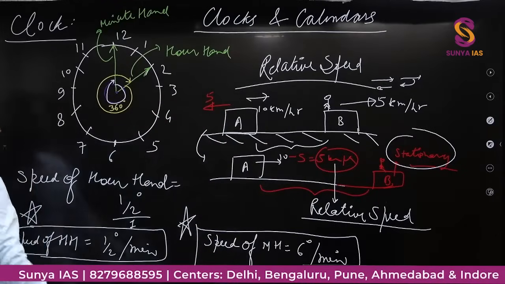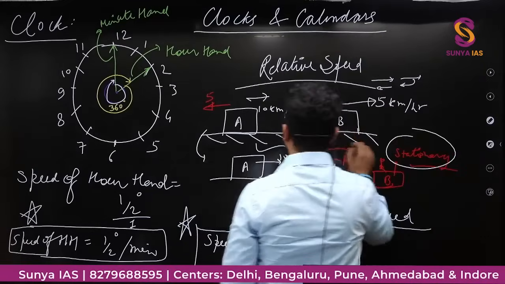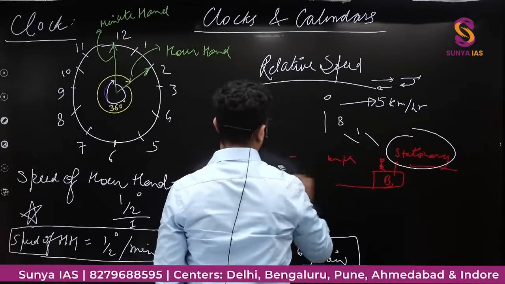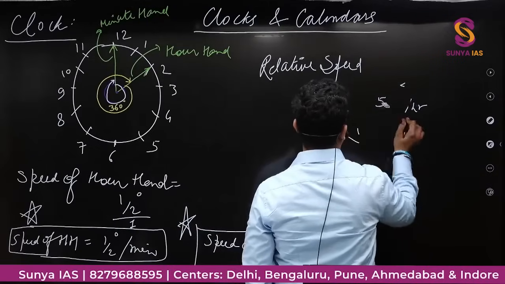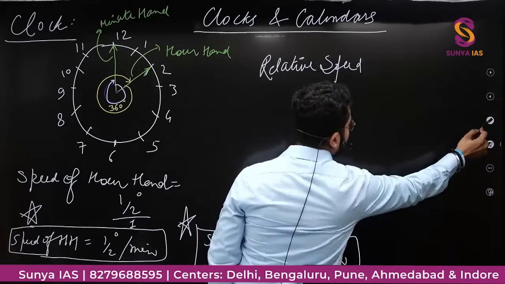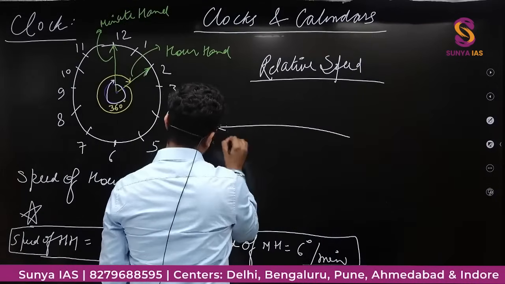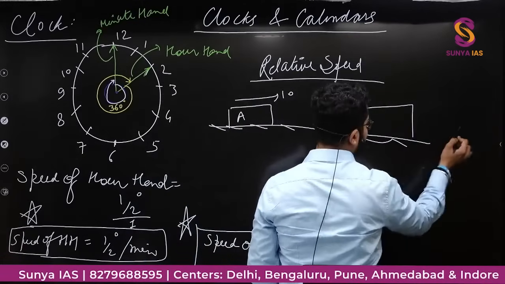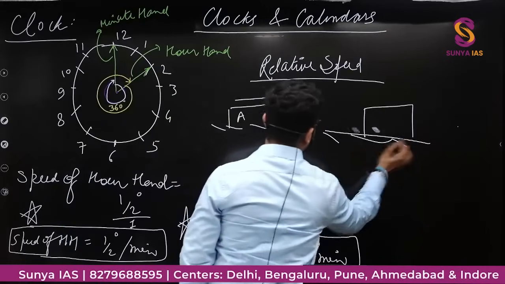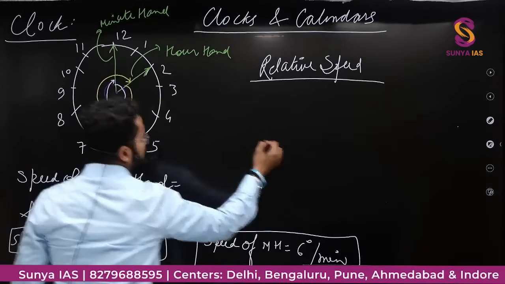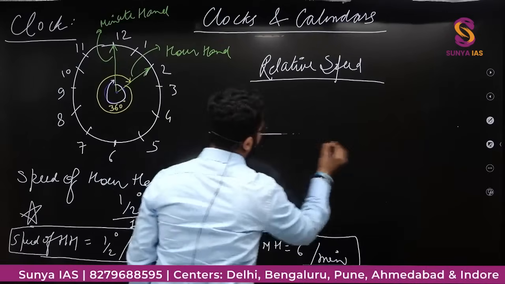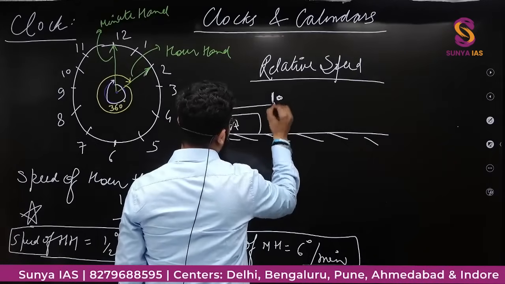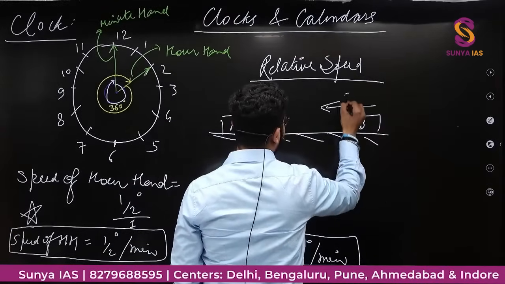ठीक है? Now there will be another scenario where these two objects would be moving with, this is same, this is object A, this is moving with the speed 10 kmph, and this is object B, and this is moving with 5 kmph.